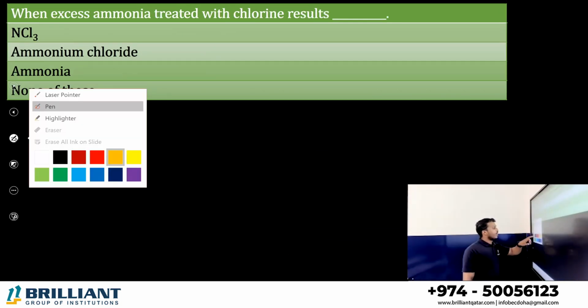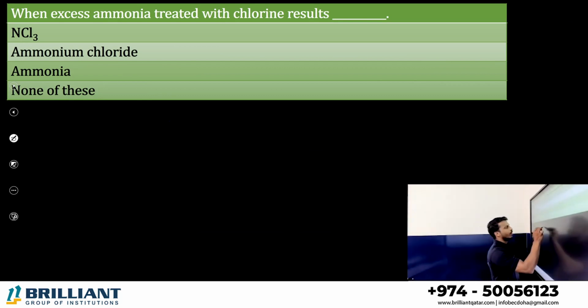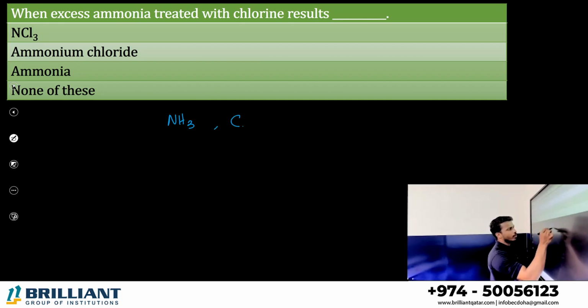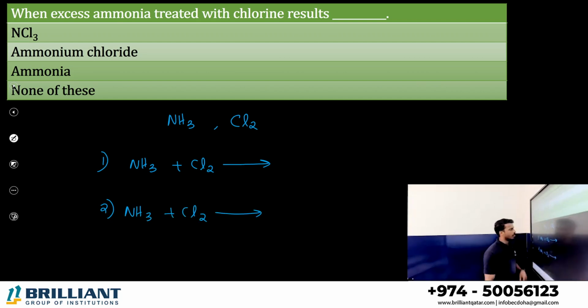Next one. When excess of ammonia is treated with chlorine, it results in dash. You may study the reaction of ammonia with chlorine. Ammonia with which one? Chlorine gas. 2 reactions are there. Let me write. Ammonia plus Cl2 gives. Second reaction, ammonia reacts with Cl2 gives. What is the difference between the 2 reactions, right? In the first reaction, ammonia is in excess quantity. In the second reaction, chlorine is in excess quantity.